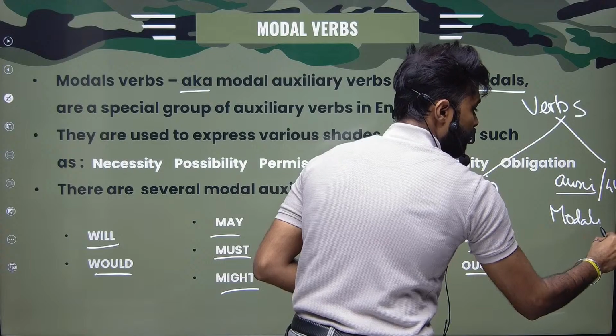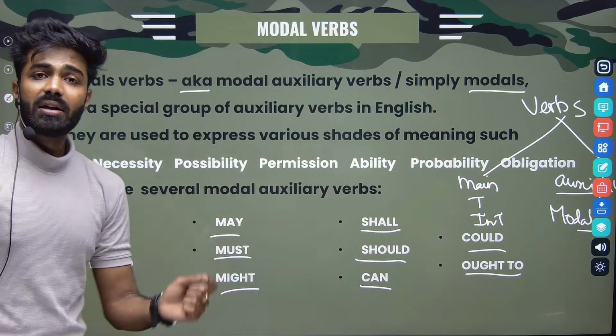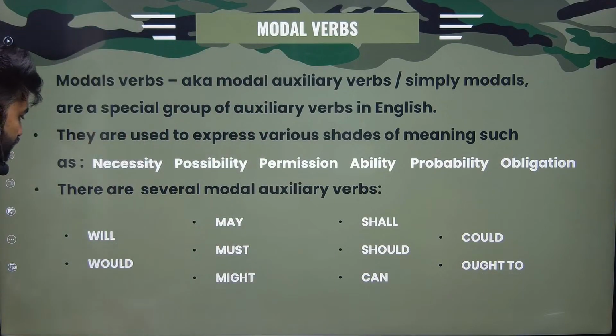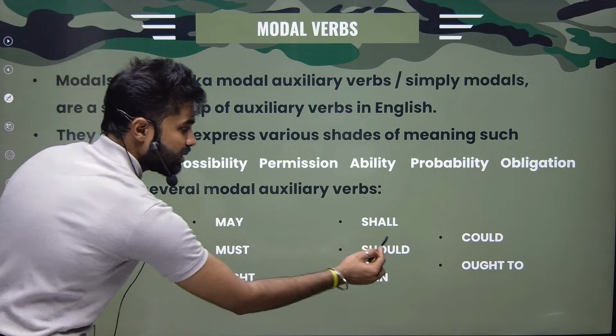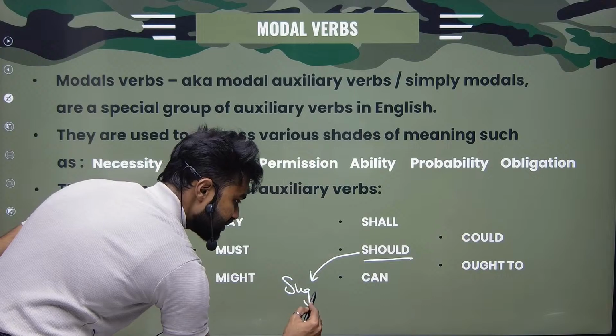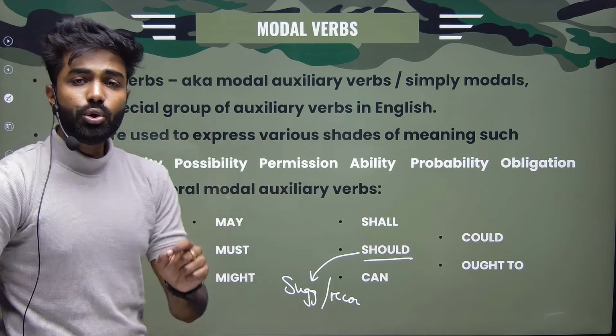These modals, like will, must, and might, have their own meaning. For example, should means a suggestion or recommendation. For example, you should read this book.